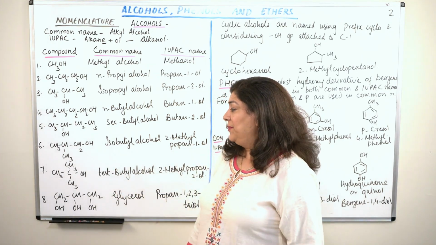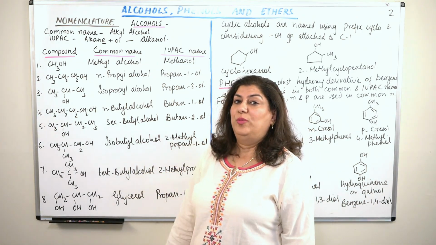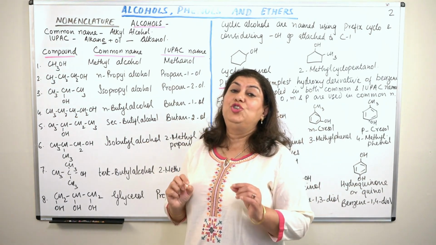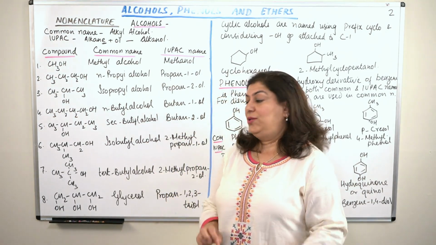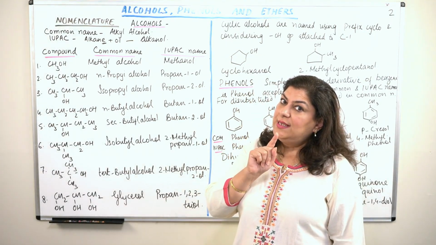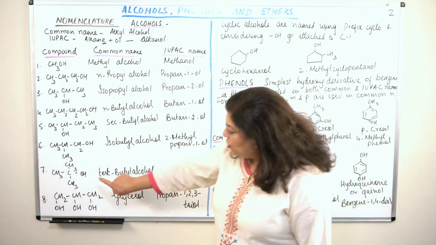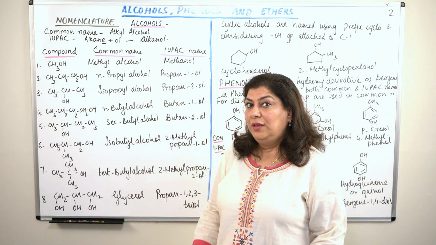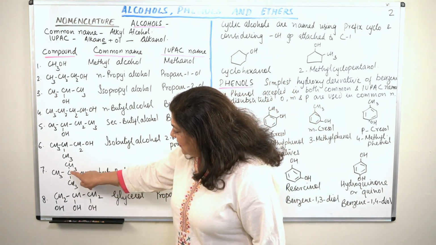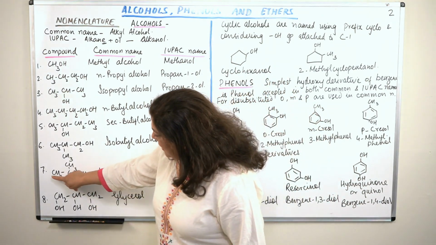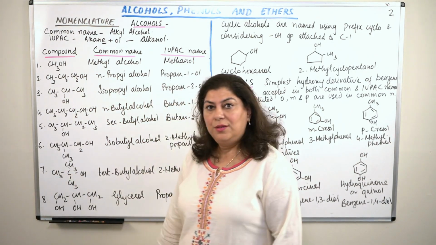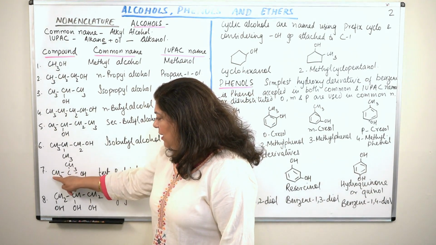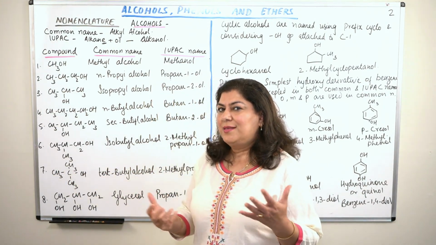That is common nomenclature. But if we come to the IUPAC nomenclature now, take a look. In IUPAC nomenclature, what do we say? We choose the longest chain to be the parent hydrocarbon. And the longest chain should contain the functional group. So the OH group is attached to this carbon. So this carbon is a part of the main chain. So if I take this carbon to be a part of the main chain, I can imagine 1, 2, 3. 3 carbons. It can be propane. If I choose these 3, the longest chain, this also becomes propane. It is basically a symmetrical structure.